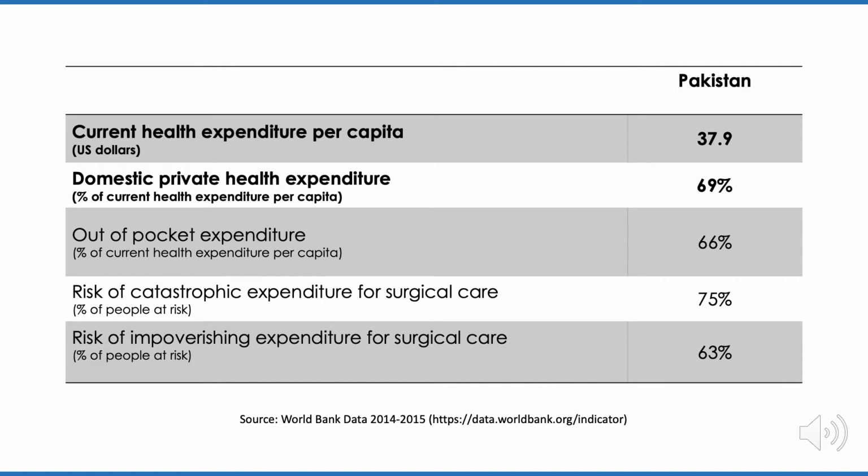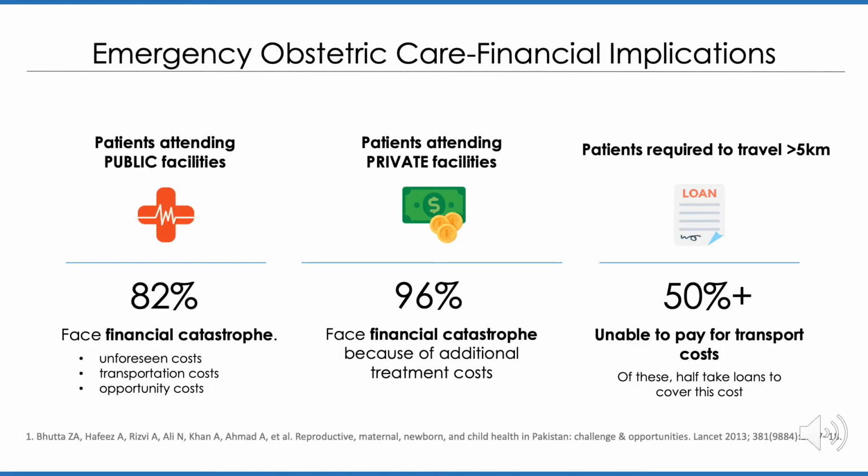From a financing perspective, current health expenditure in Pakistan is approximately 38 US dollars per capita. Almost 70% of this health spending, however, is done in the private system, where 66% of health expenditures are out of pocket from the patients. And this high out-of-pocket expenditure puts many patients at risk of catastrophic expenditure and impoverishing expenditure when they seek surgical care. In public facilities, for patients who are seeking emergency obstetric care, 82% face financial catastrophe from the unforeseen costs and transportation costs associated with seeking care.